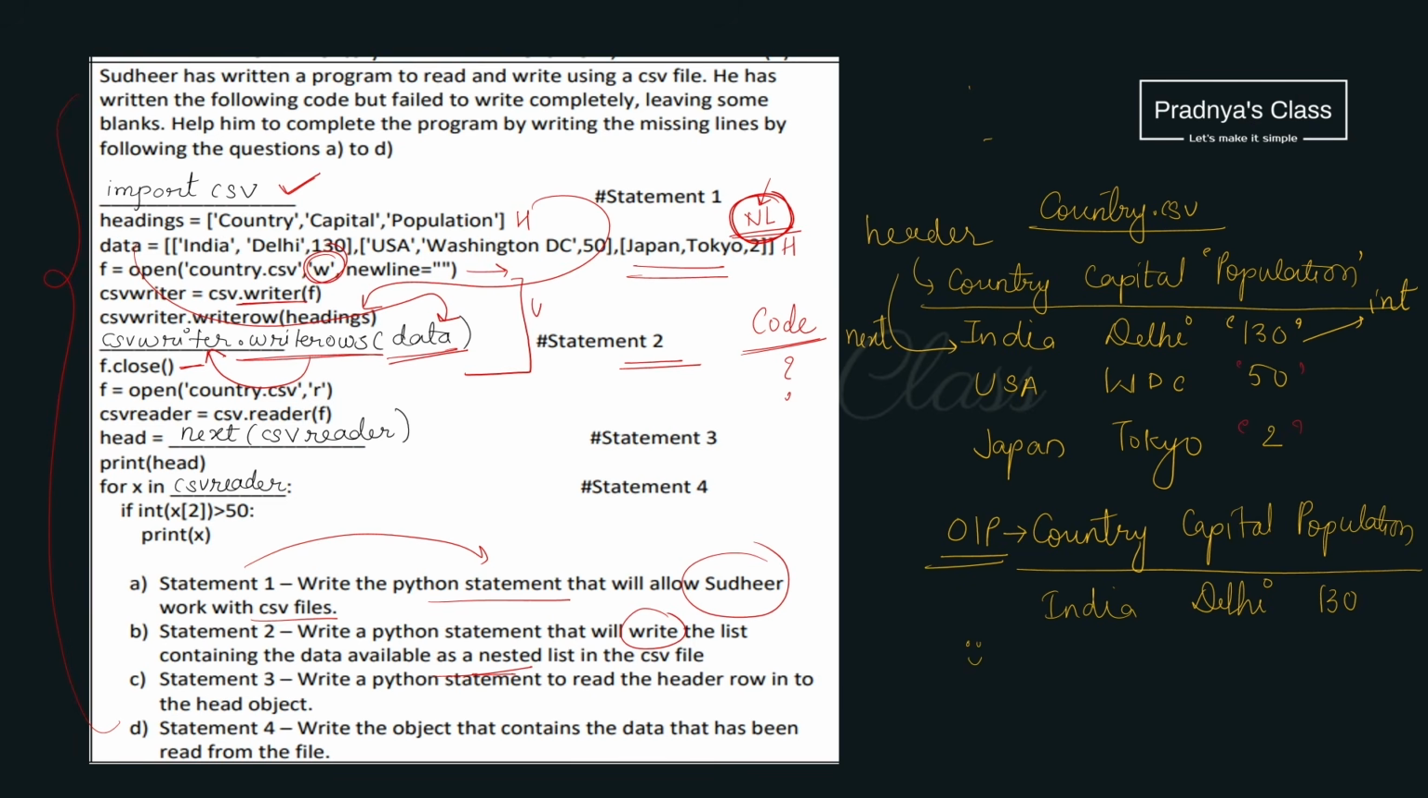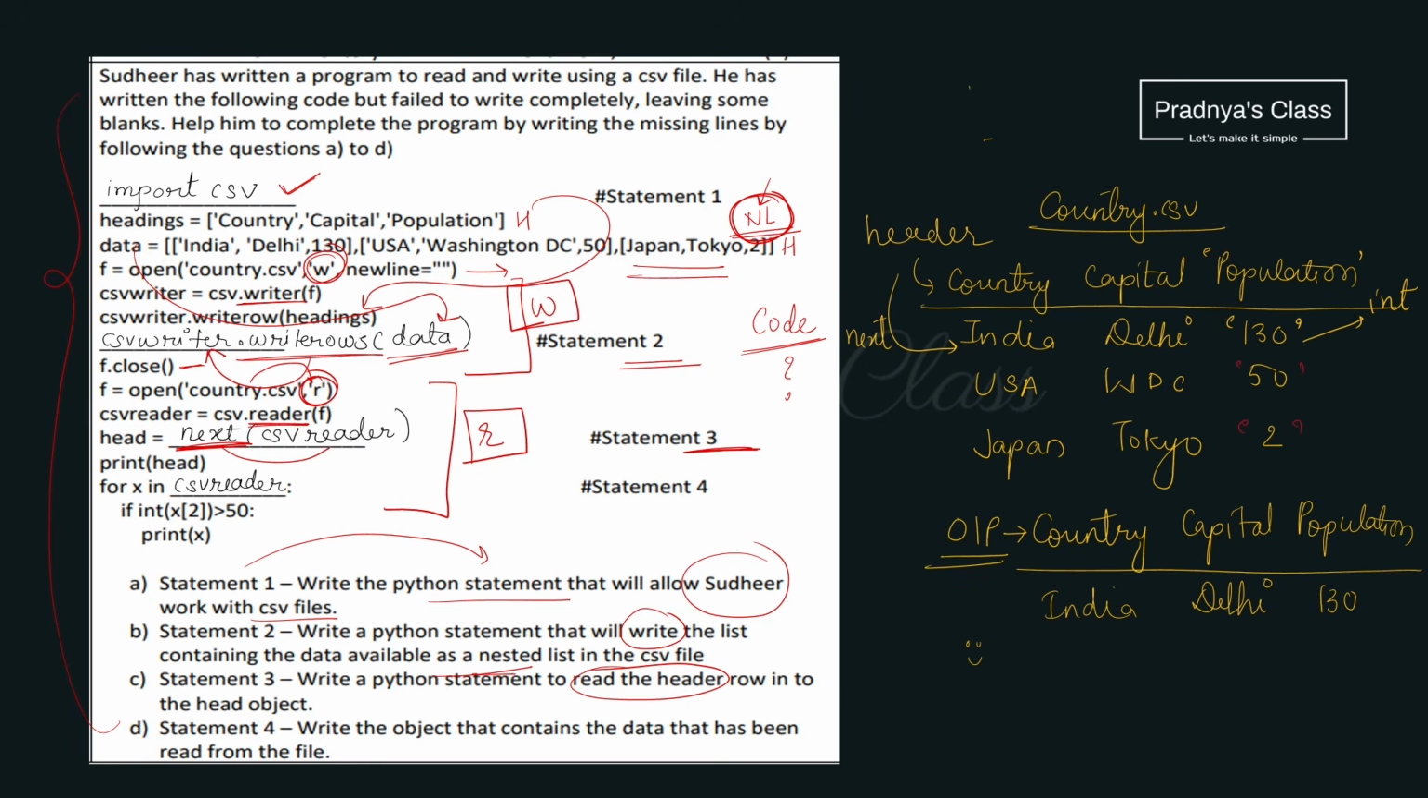So this was all about writing data to the file. After that we are reading the data from the CSV file. So we are opening the same file in read mode. We created the reader object. Let's check out what we need to do in the third statement. Write a Python statement to read the header row. To read the header row we will be using the next function.